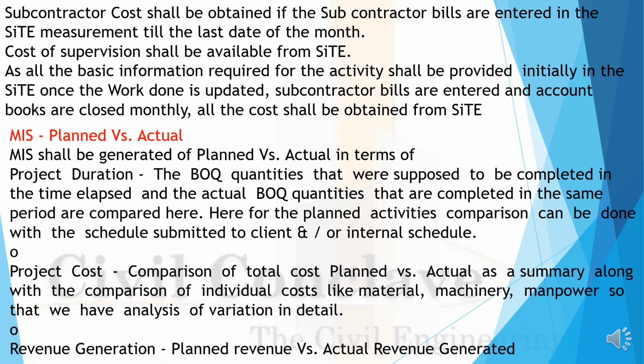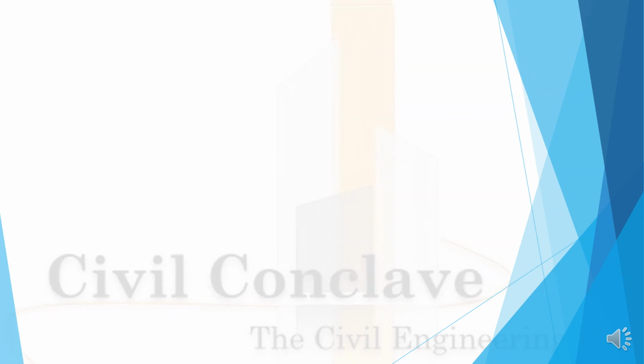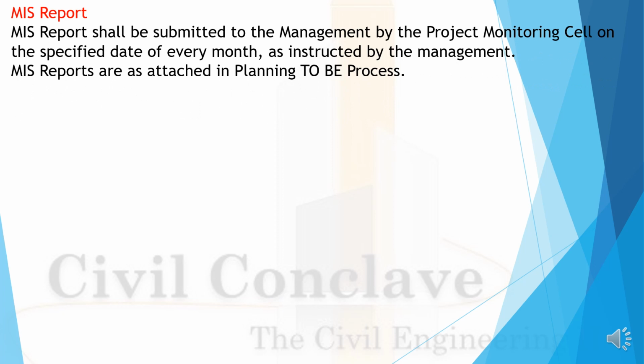Revenue generation: planned revenue versus actual revenue generated. MIS report: the MIS report is submitted to the management by the project monitoring cell on the specified date of every month, as instructed by the management. MIS reports are attached to the planning process.